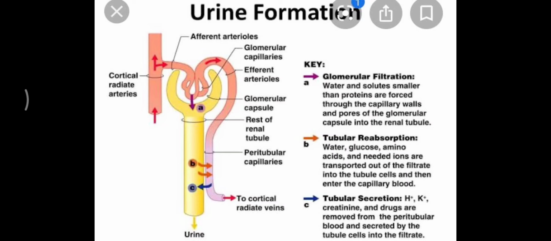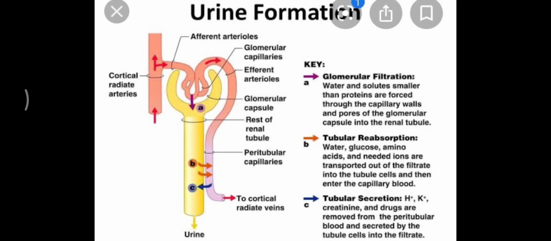So the tubule, that is PCT, Henle loop, DCT, will reabsorb the components like glucose, amino acids, salts, water, certain ions into the blood that is flowing in the capillaries surrounding the tubules. After reabsorption, the tubule drains out the nitrogenous waste product along with some water into the ureter.